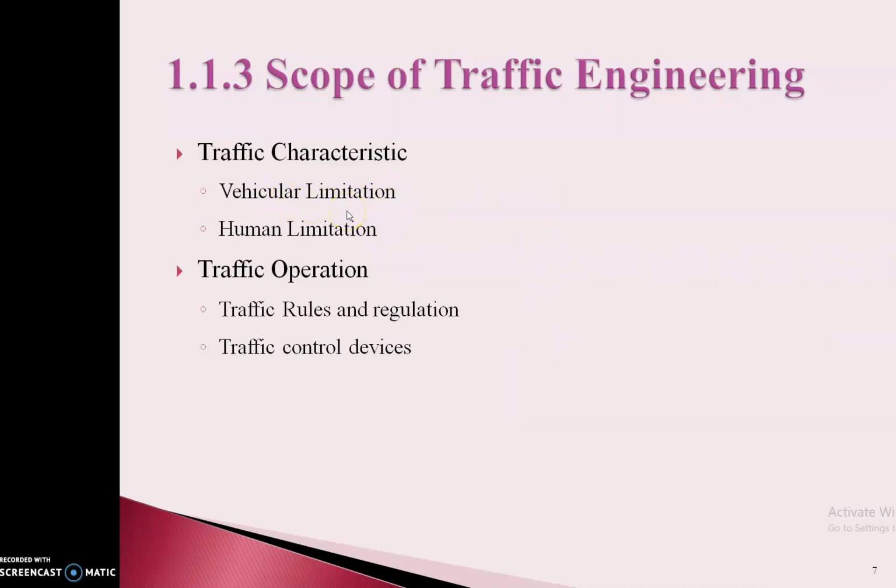Vehicular limitations means you will study in detail which kind of vehicles, which size of vehicles, and how much the weight of the individual vehicle is passing on that particular road per day. As referred to in the last lecture, there was a tabular form of the general classification of roads according to traffic flow per day and road carrying capacity in tons per day.